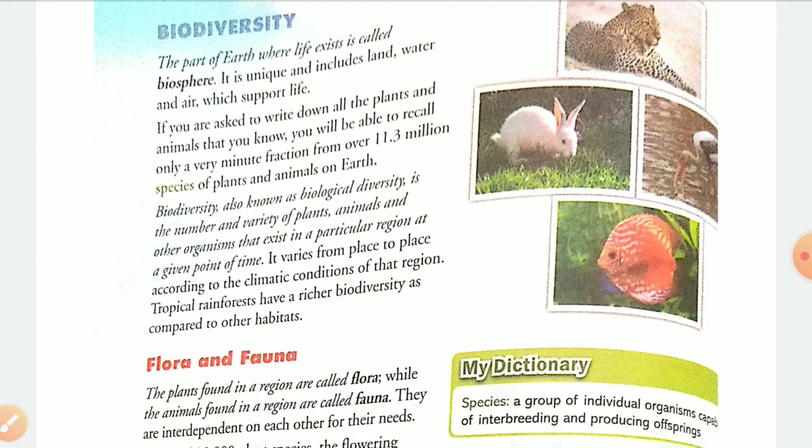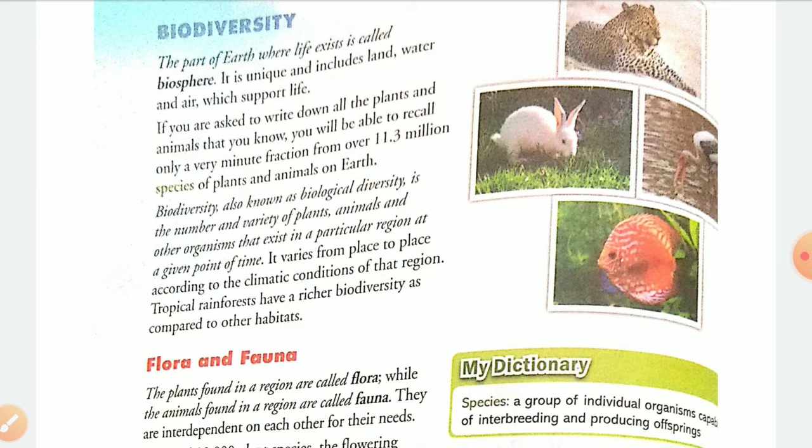Biodiversity. Do you know what is bio? Bio means life. And what is diversity? Diversity means the number and varieties of plants and animals or other organisms living at a specific place. That is called biodiversity. And you know that the part of earth where life exists is called biosphere.